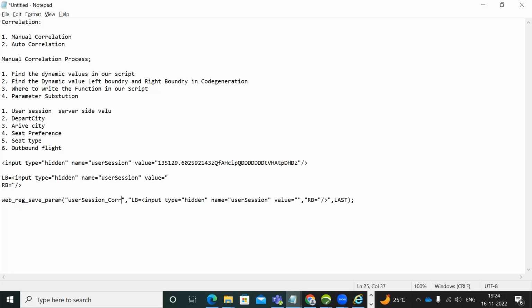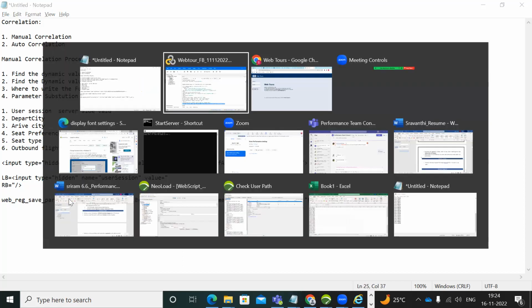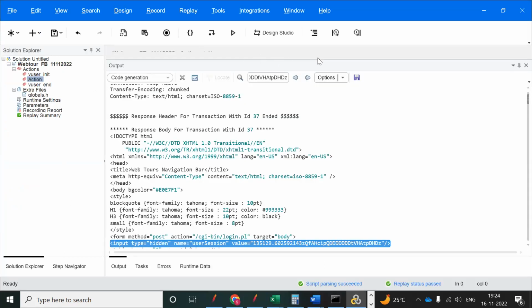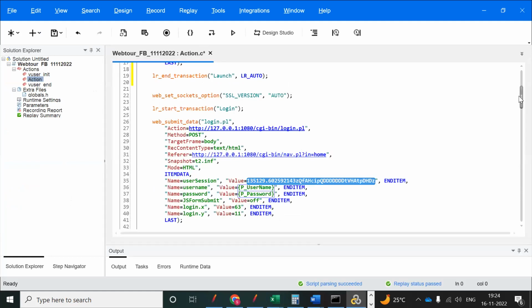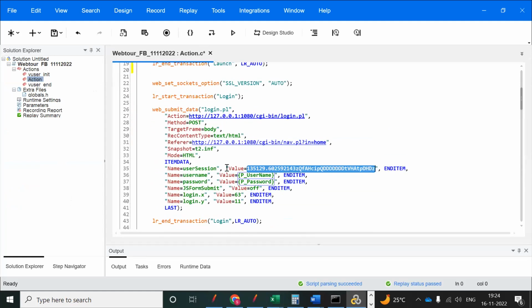Next, where to write the function? Actually you can go to the script. This function will be for the login page. The login page is snapshot T2.